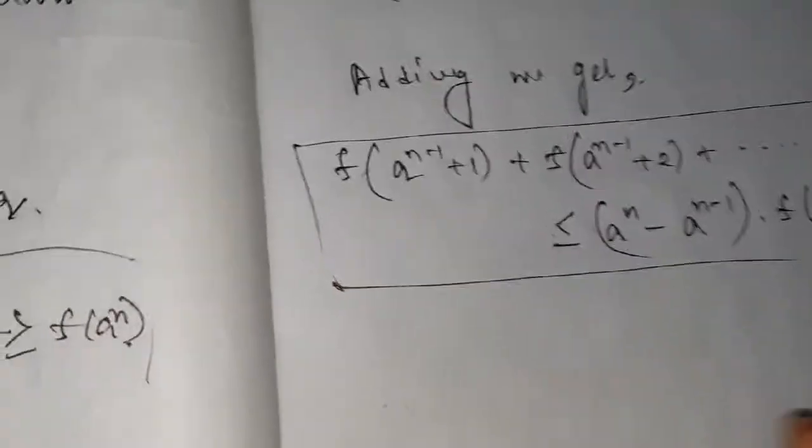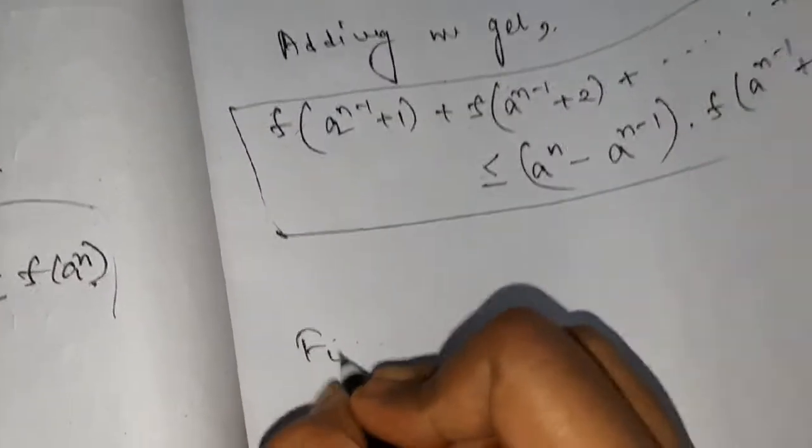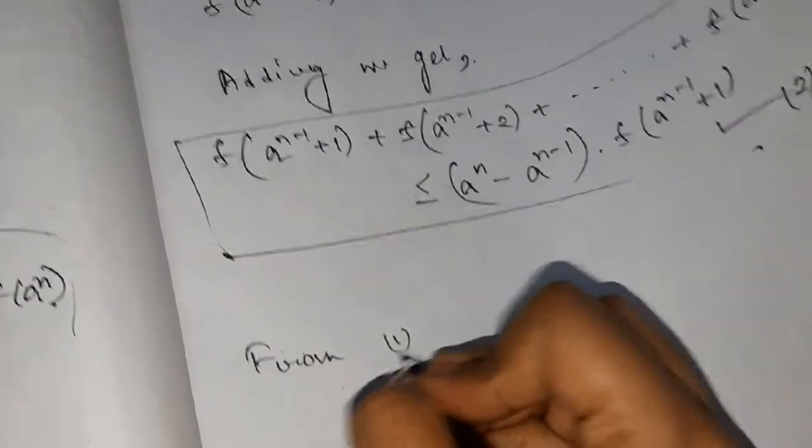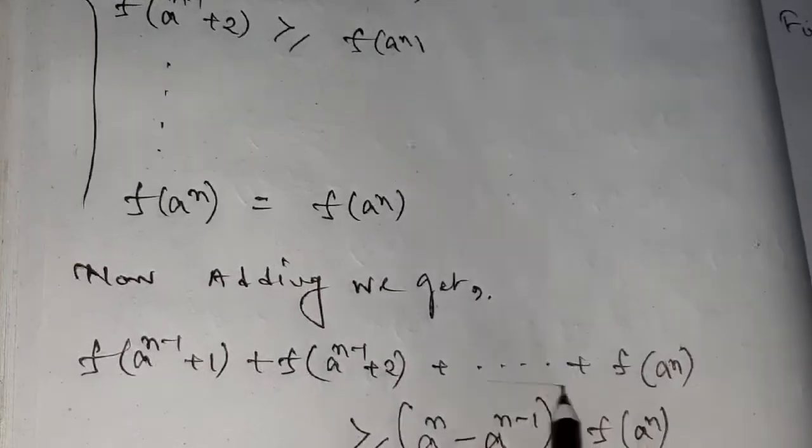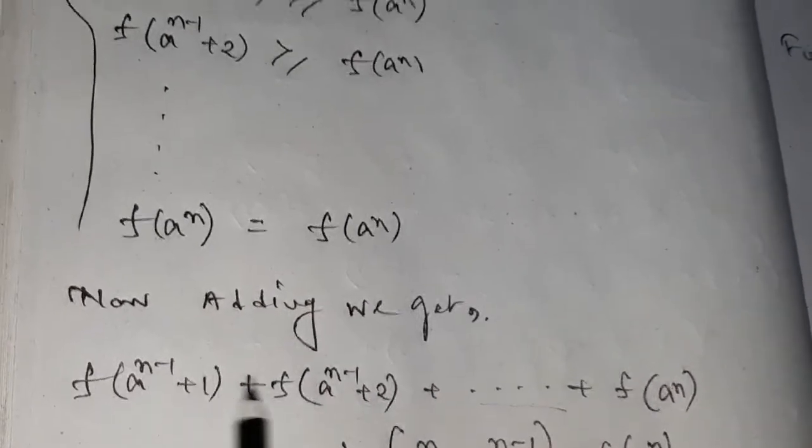Okay, now from 1, what will we have from 1? This one is greater than or equal to this one, and this is my Vn.